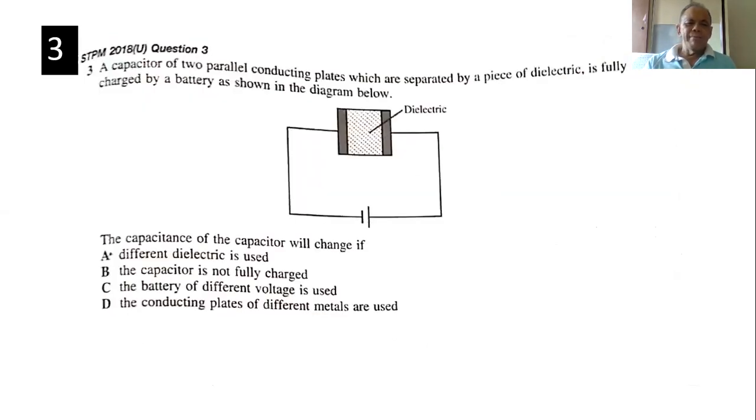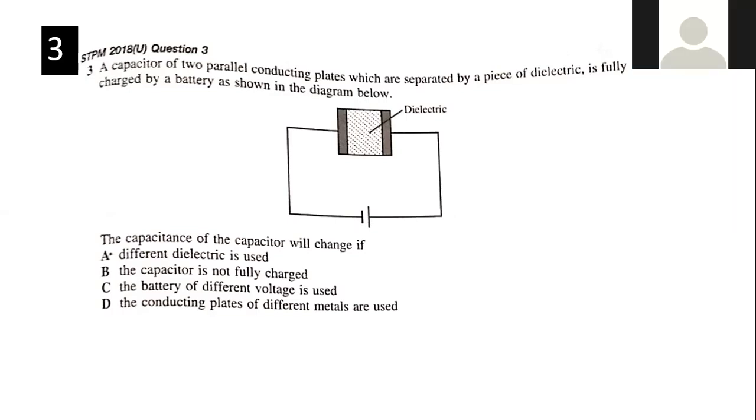Okay, number 3. A capacitor of two parallel conducting plates which are separated by a piece of dielectric is fully charged by a battery as shown in the diagram. The capacitance of the capacitor will change if, what is your answer?